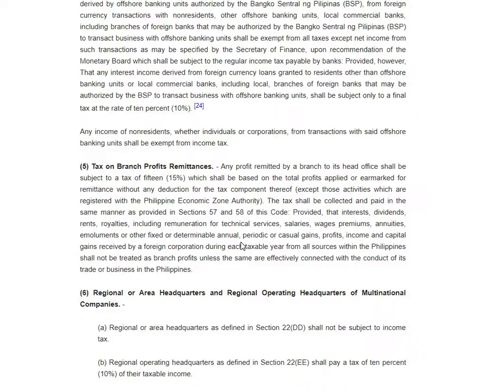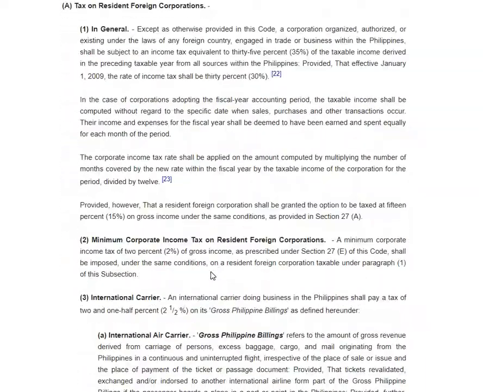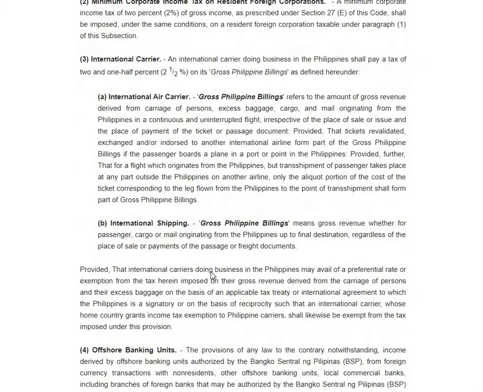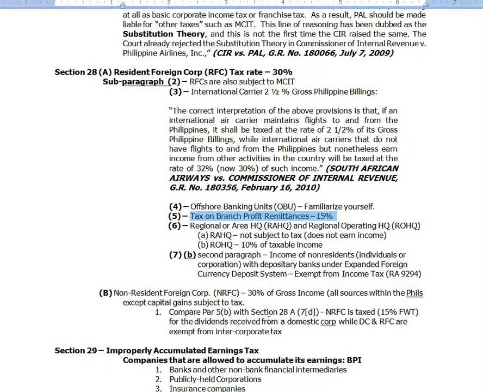Okay, so just remember, this tax on branch profit remittances pertains to resident foreign corporation. It's not a domestic corporation. Okay? It might be asked again.